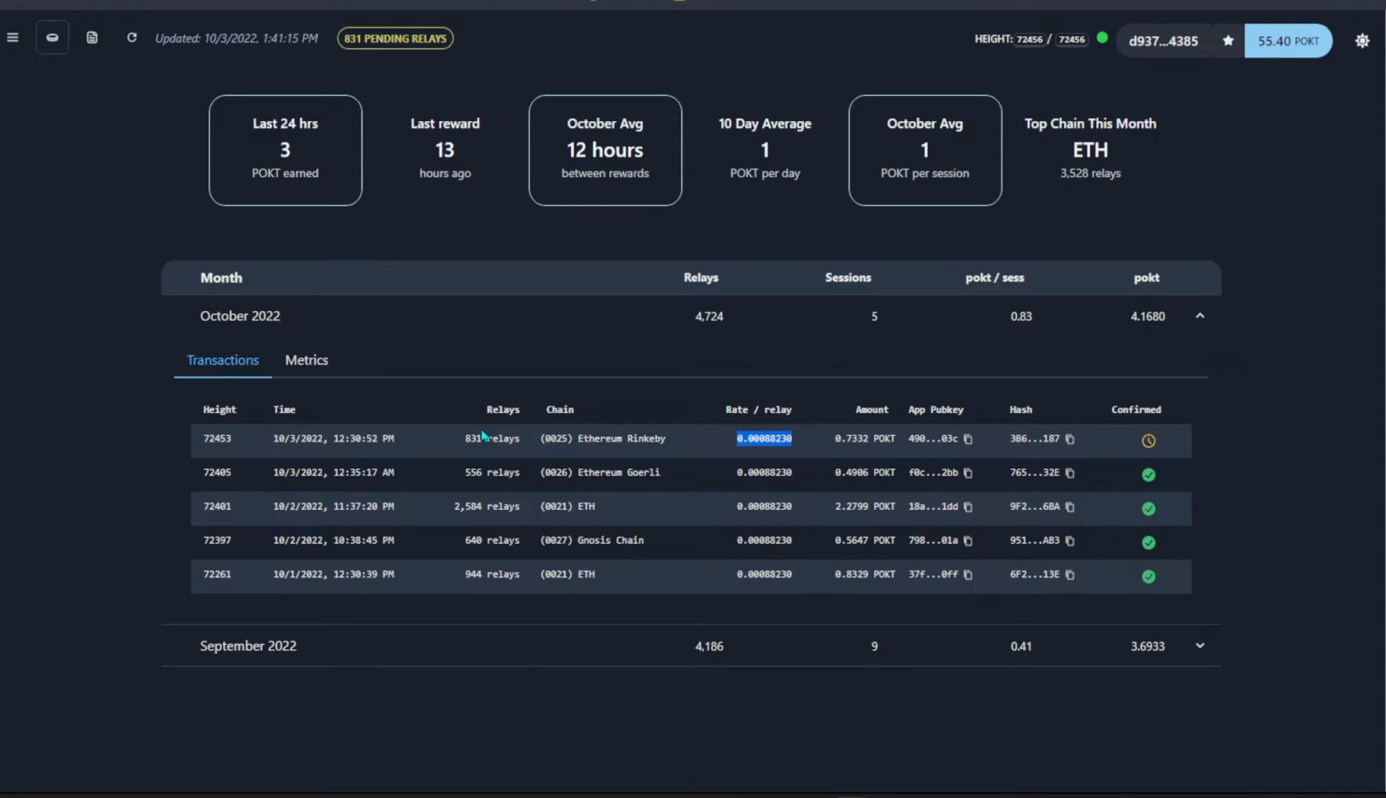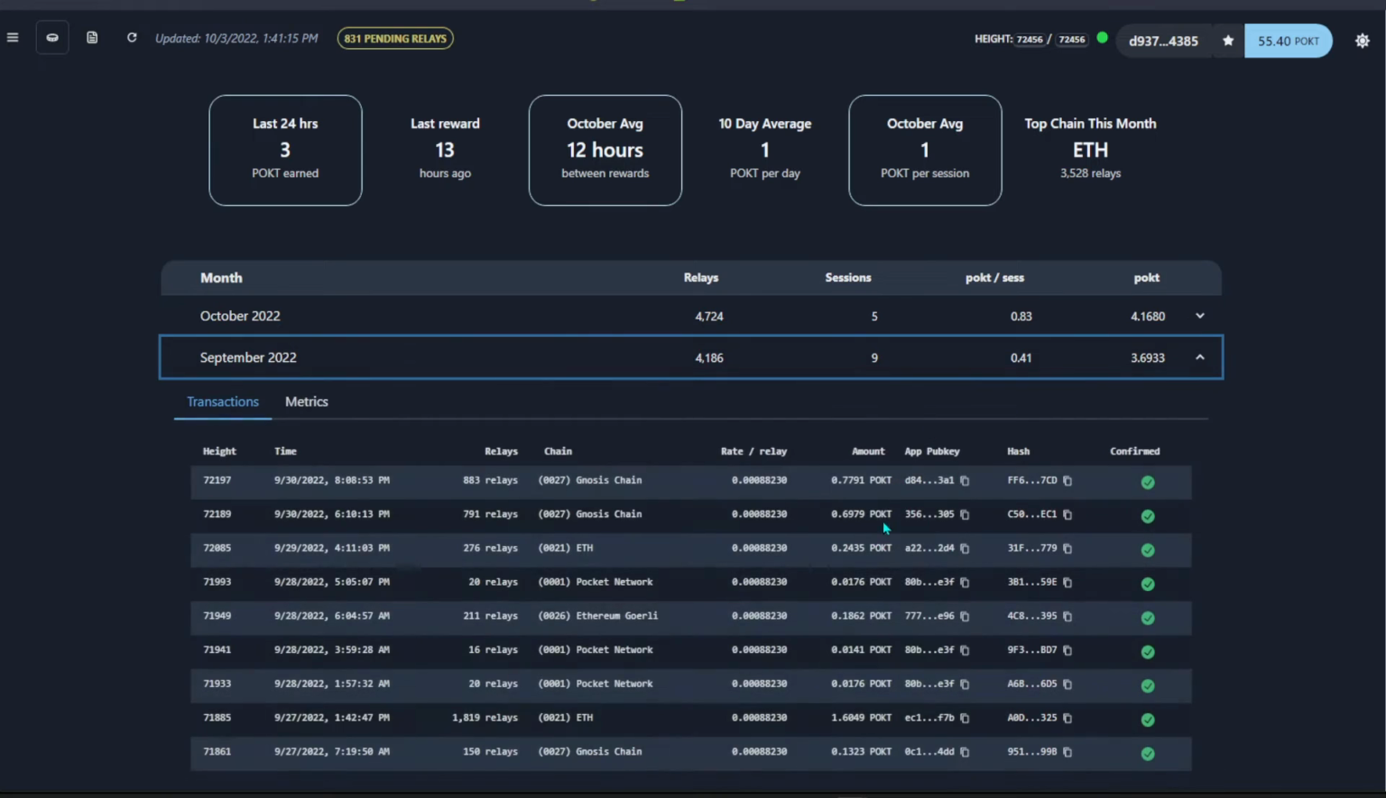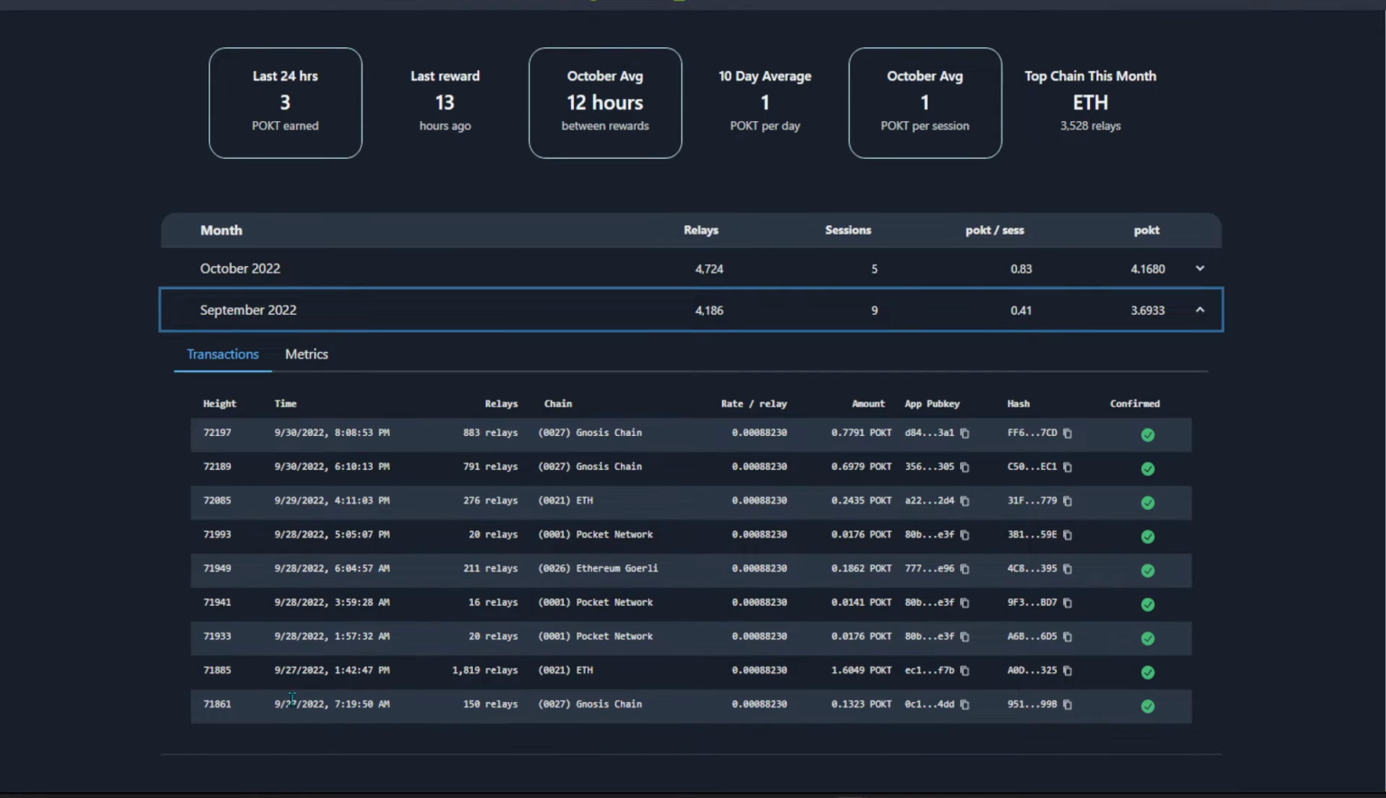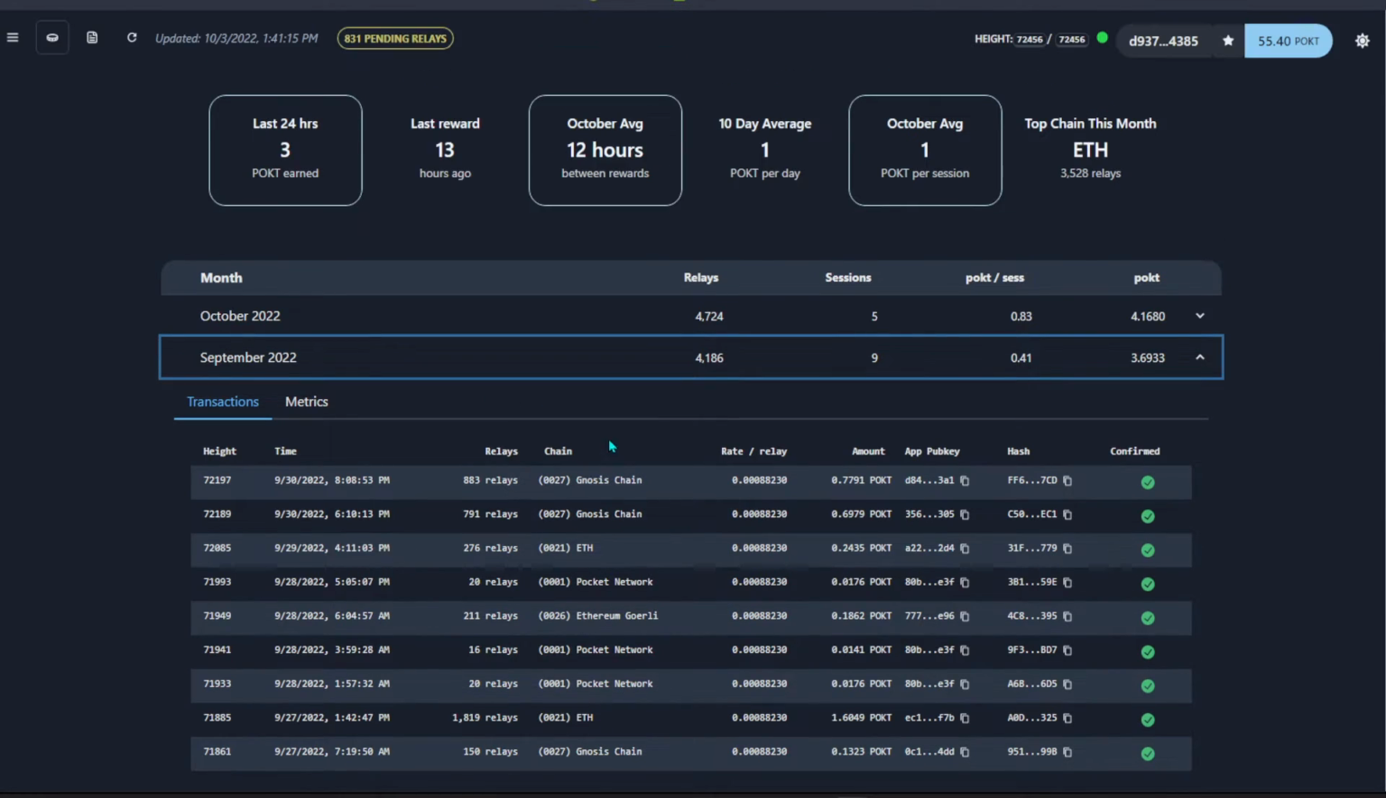So basically this amount times this amount equals this total amount, and from there it is still being confirmed. And after that you can see that previously I had some relays ongoing, so I started the node on the 27th or 26th, unsure about that, but of course you can see that they support quite a lot of chains, not only Ethereum.